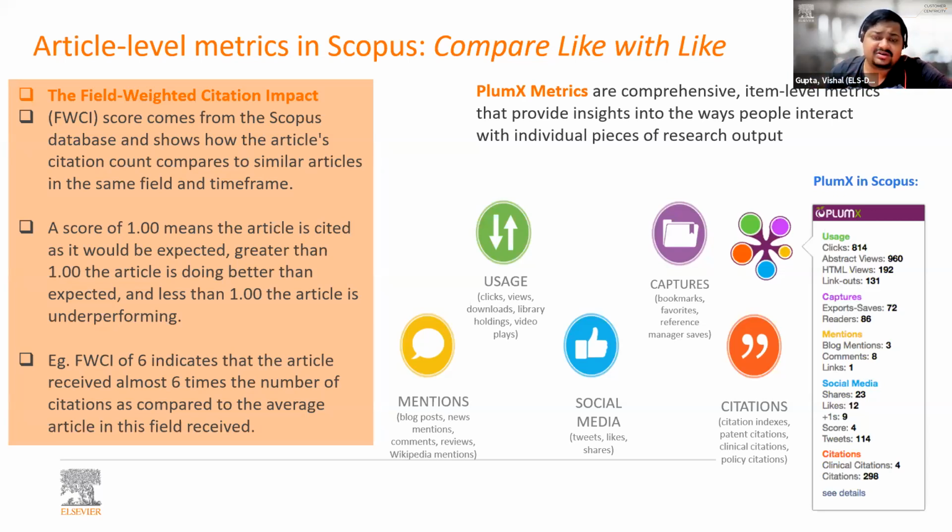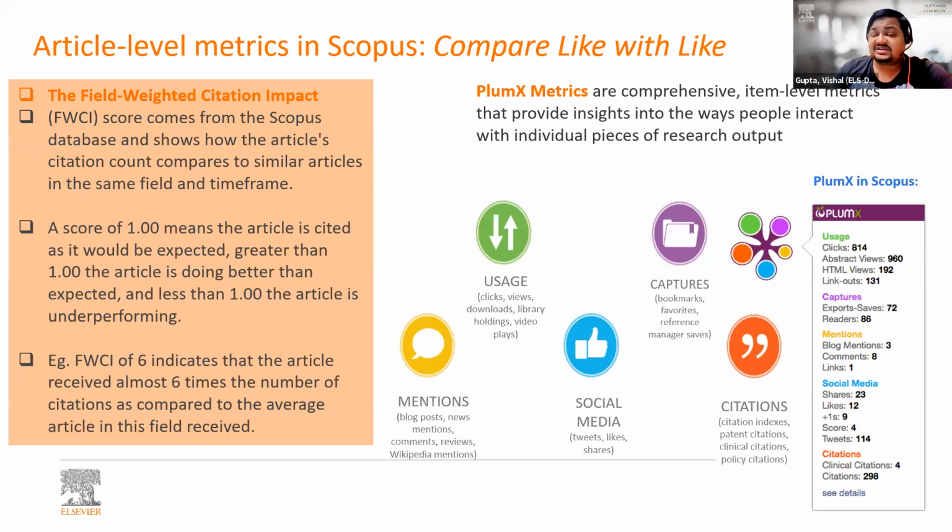We all know in today's world, social media plays a very important role in identifying the potential of a particular article or anything else, and anything can go viral very quickly. PlumX metrics capture the social media impact, like Twitter tweets, LinkedIn shares, Facebook shares, Wikipedia references, and many other online activity, or even print media, newspaper cuttings. Wherever an article reference has been mentioned, it captures that.